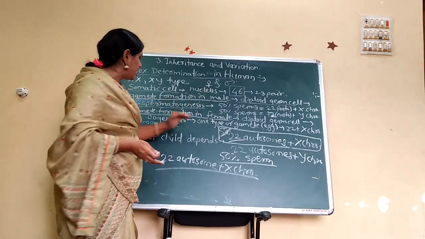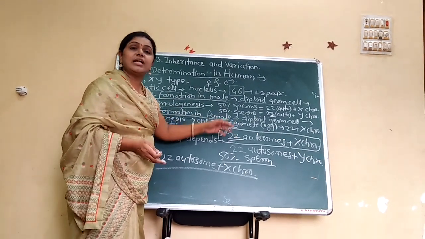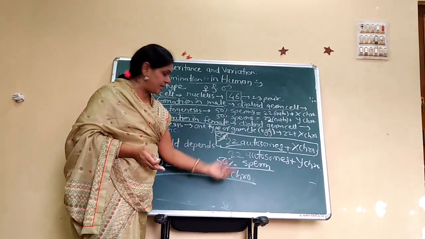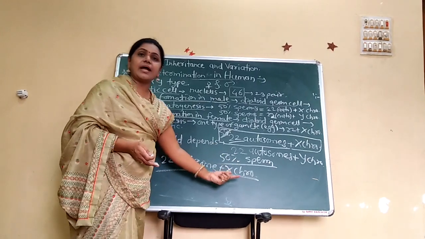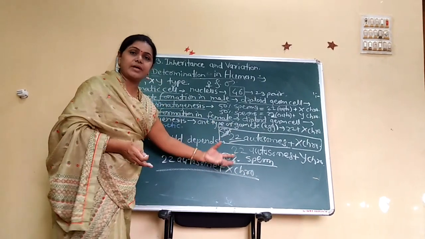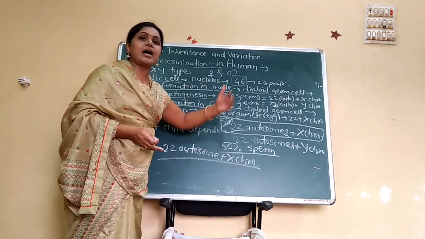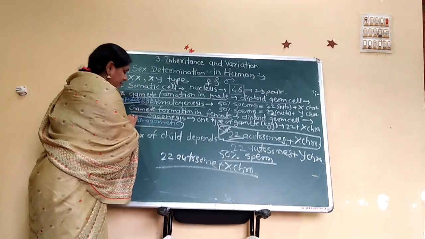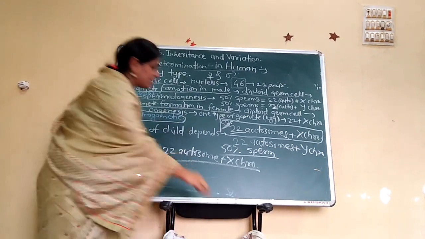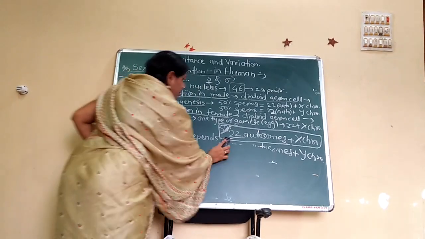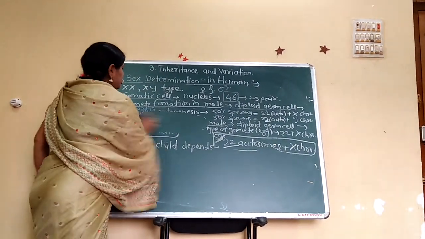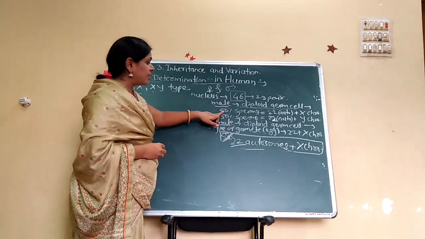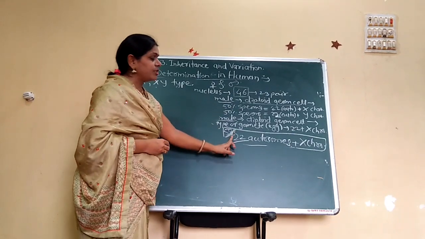But female is homogametic. All gametes produced are of the same type, that is eggs with 22 autosomes and X chromosome. That means all the eggs are the same type. So female is homogametic. The sex of the child depends on which type of sperm fertilizes the egg.